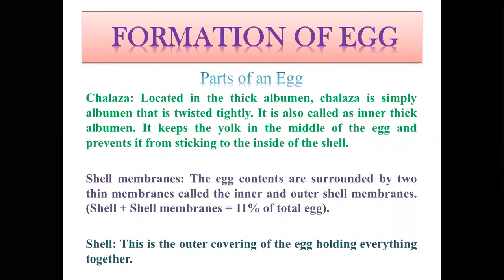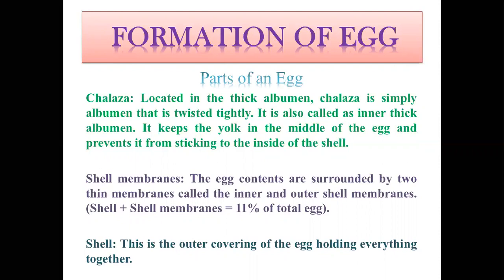Then comes the shell membrane. So first of all, there will be yolk. Surrounding the yolk, there will be four layers of albumin, and surrounding all this, there will be two shell membranes, inner and outer shell membrane. The egg contents are surrounded by two thin membranes called the inner and outer shell membranes. Shell plus shell membranes consist of 11% of the total egg.